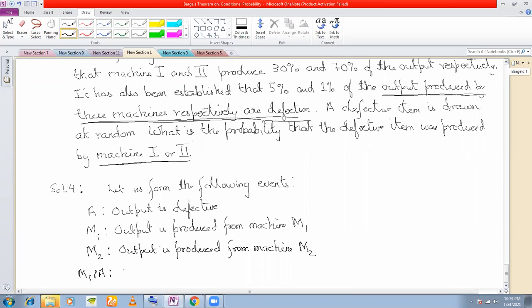M1 is the event that output is produced from machine M1. Slash A means given that the output is defective. So M1 slash A is: the output is produced from machine M1, given that the output is defective.